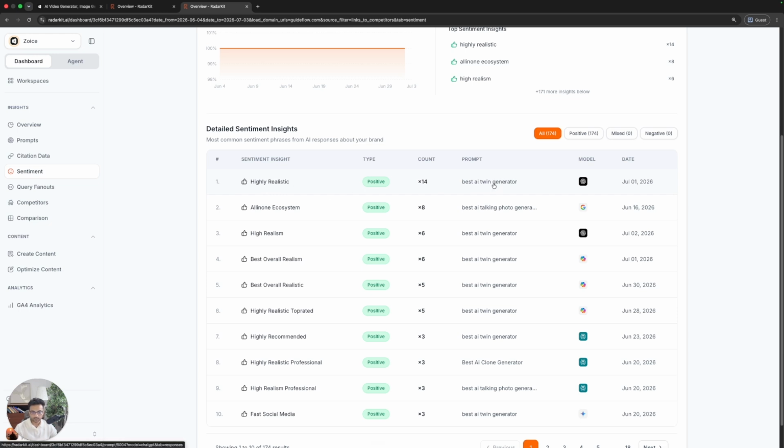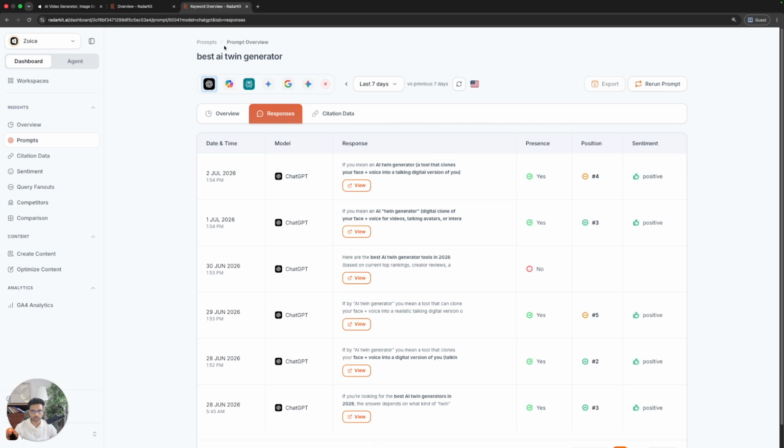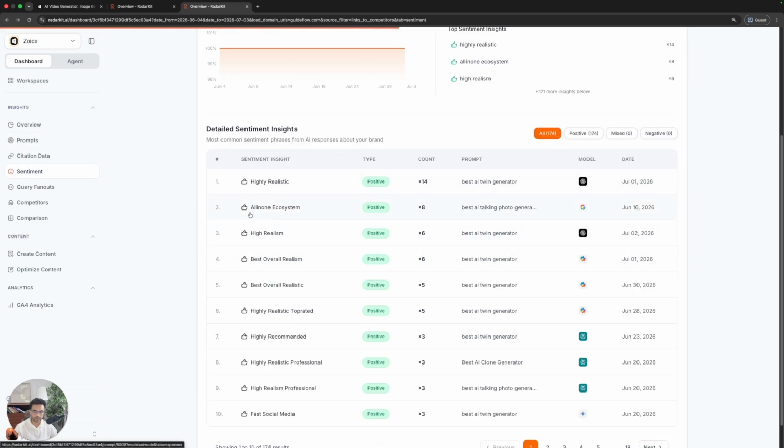If you click on this one, it will take you to the responses tab of this specific prompt and the dominant model which mentions this thing over here as well. It shows that it is an all-in-one ecosystem. The count for this one is 8, and you can see which prompt is dominant for it.